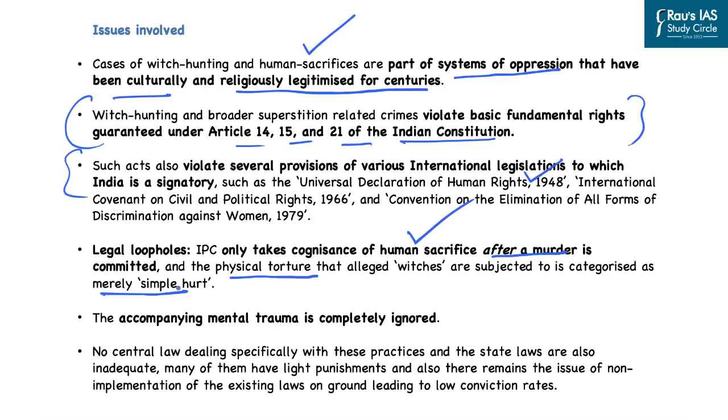Further, there are loopholes in the Indian Penal Code also. The Indian Penal Code only takes into cognizance human sacrifice after a murder has been committed. Further, there are issues of legal loopholes. That is, when the murder has not been committed and a woman has been physically tortured on the basis of witchcraft, it is not considered as a human sacrifice practice and it is considered as a case of simple hurting or physical torture. Further, the accompanying mental trauma is also not accounted for under any of the laws in India.